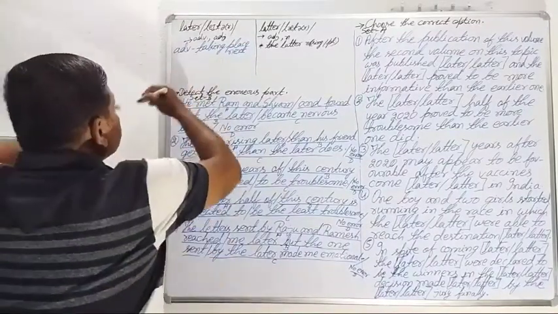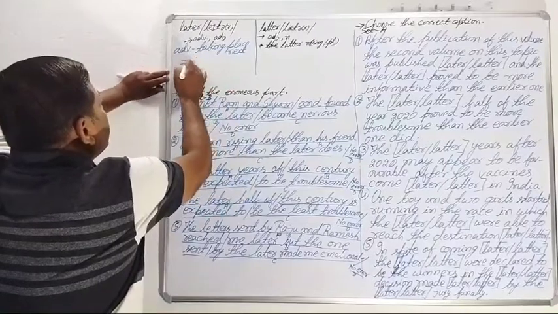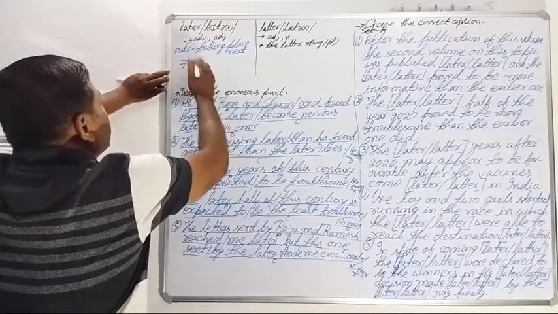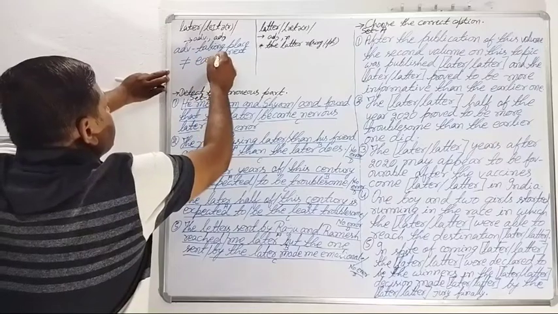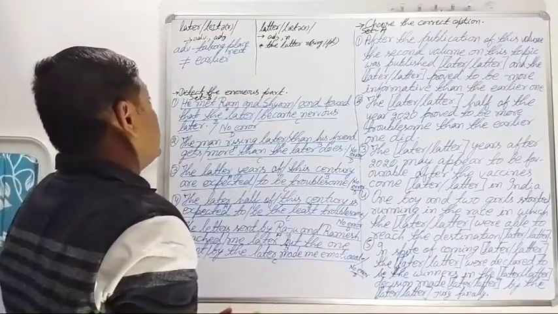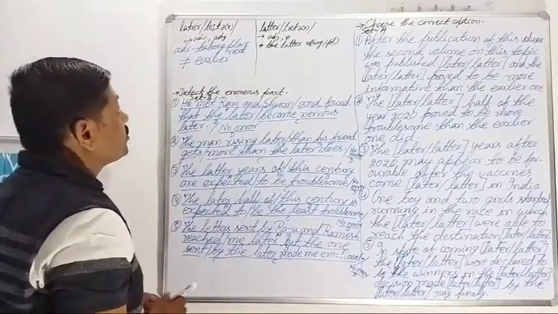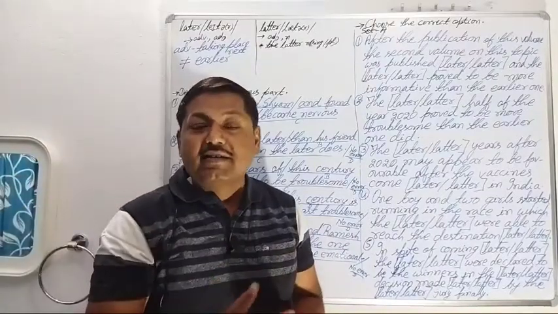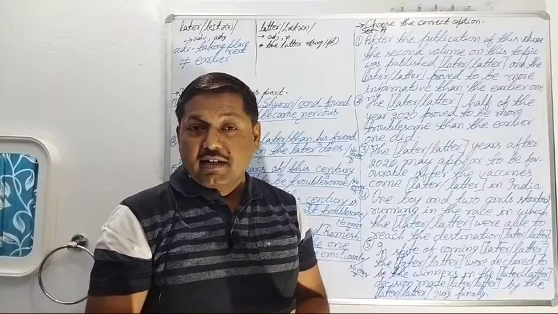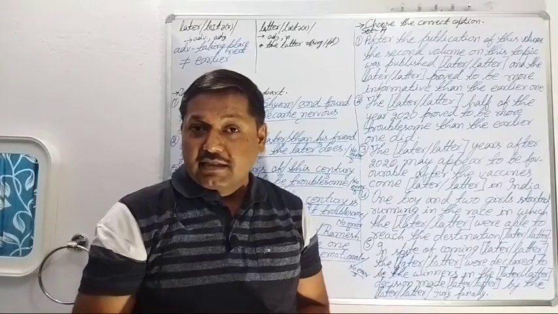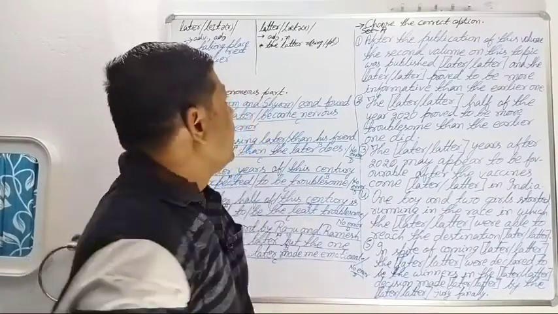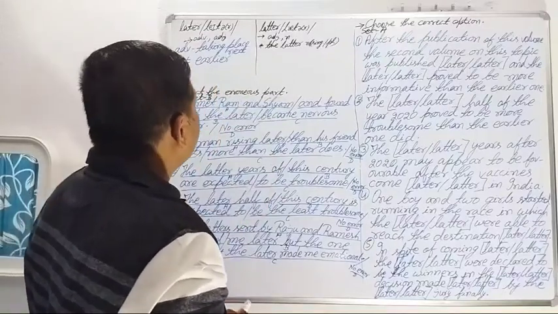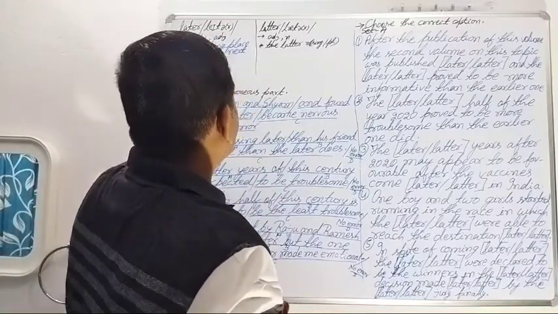Its antonym is earlier. It is used as an adverb, just as in: he came later. Here in this sentence, later is an adverb, and latter is used as a noun, as already mentioned.